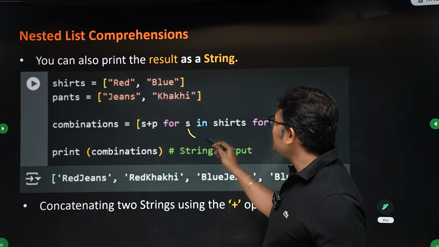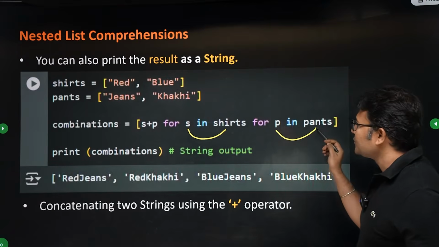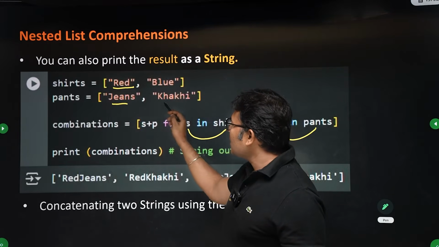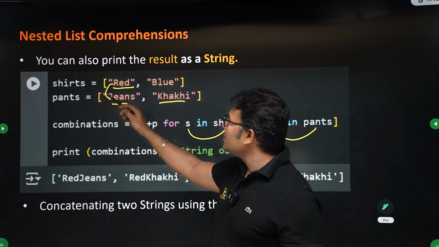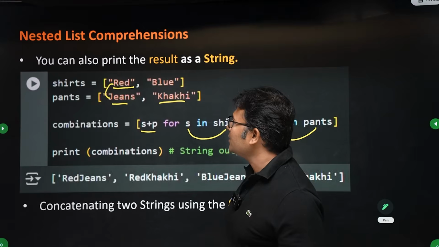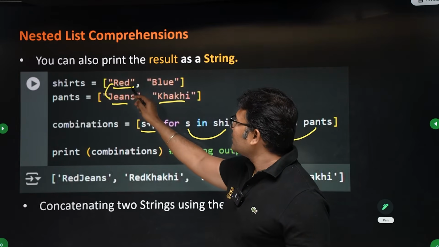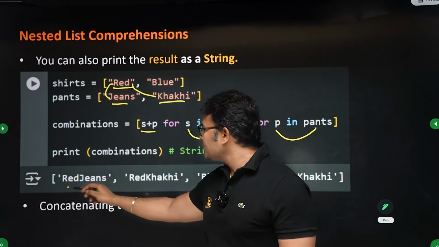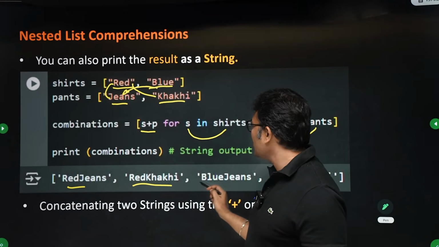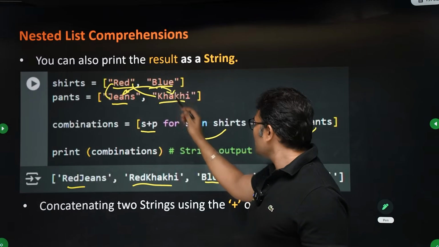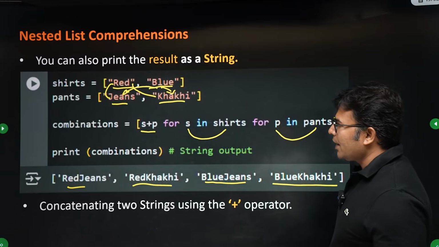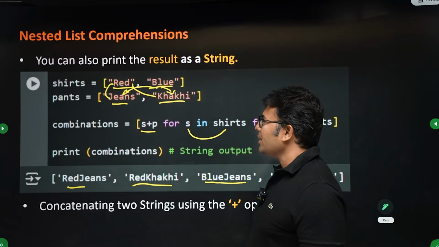Now for each S in shirts, for each P in pants, which means first S in shirts, red will be taken, and then jeans and khaki will be taken, and red and jeans will be appended together. There will be string combining, appending, right? So here red and khaki will be appended, red jeans, red khaki, and then blue will be taken, blue jeans will be appended, and then blue khaki will be appended. So it is string concatenation. Appending is nothing but string concatenation.